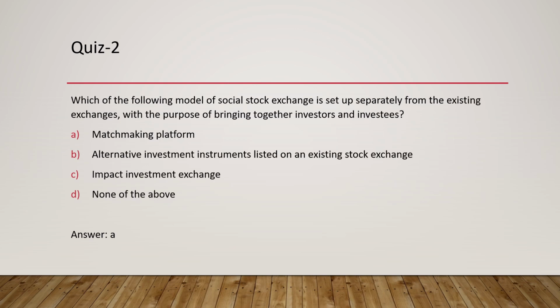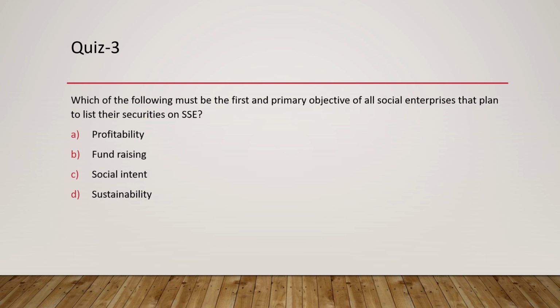Let me move on to the next question, which is related to the model of social stock exchange. As you can very clearly see, which of the following models of social stock exchange is set up separately from existing exchanges, which means they are not part of existing exchanges, with the purpose of bringing together investors and investees? Now this model is called, as the name suggests, the matchmaking platform, but we do have other models like alternative investment instruments listed on an existing stock exchange. So on the same stock exchange you have their social stock exchange as a separate segment. Let us move on to question 3.